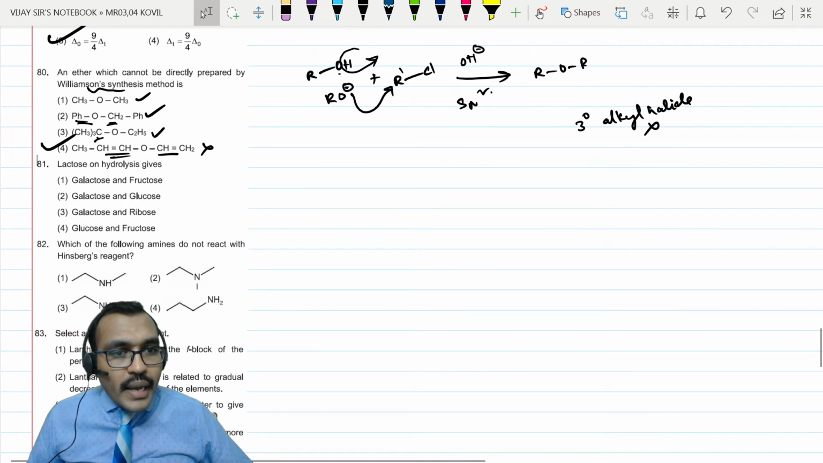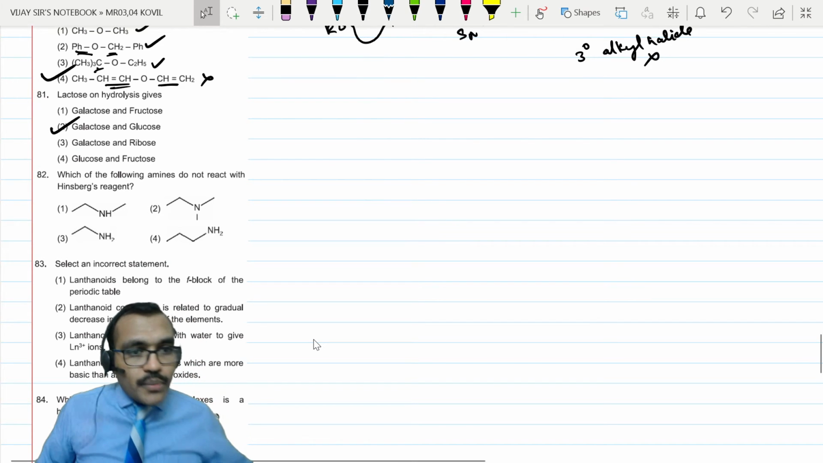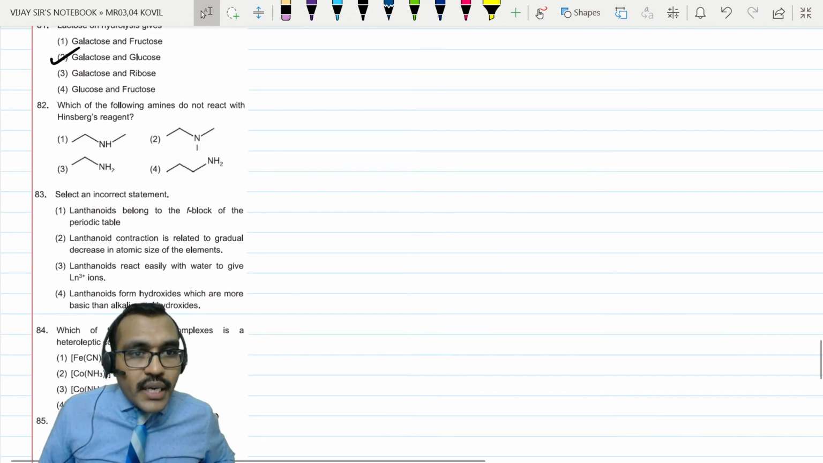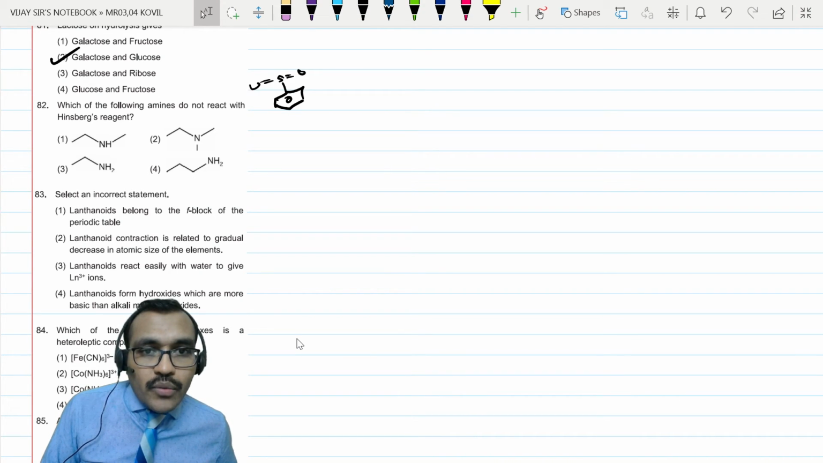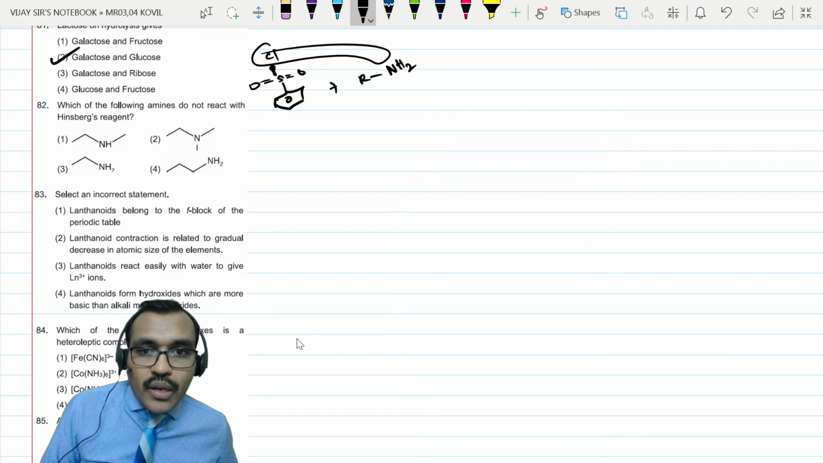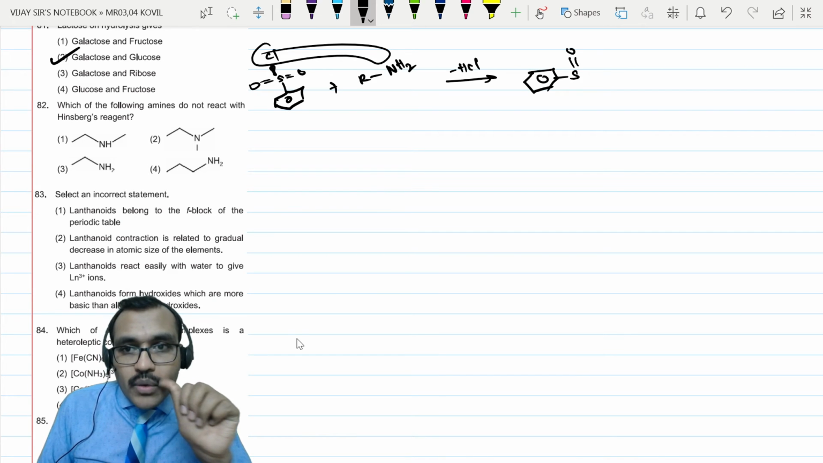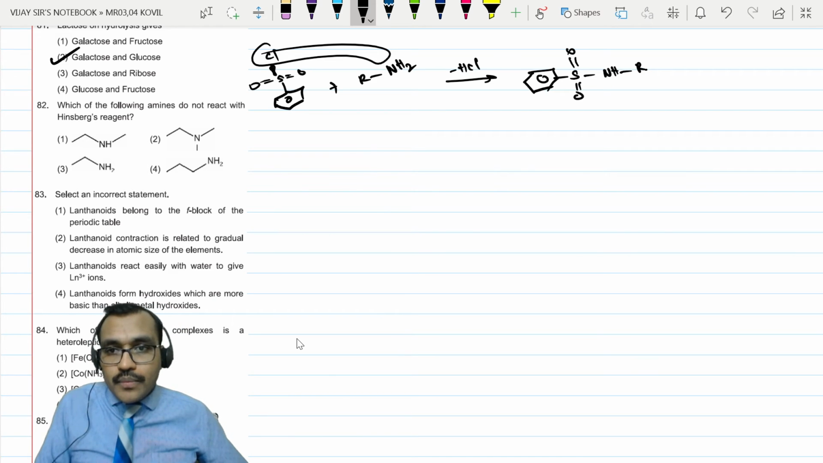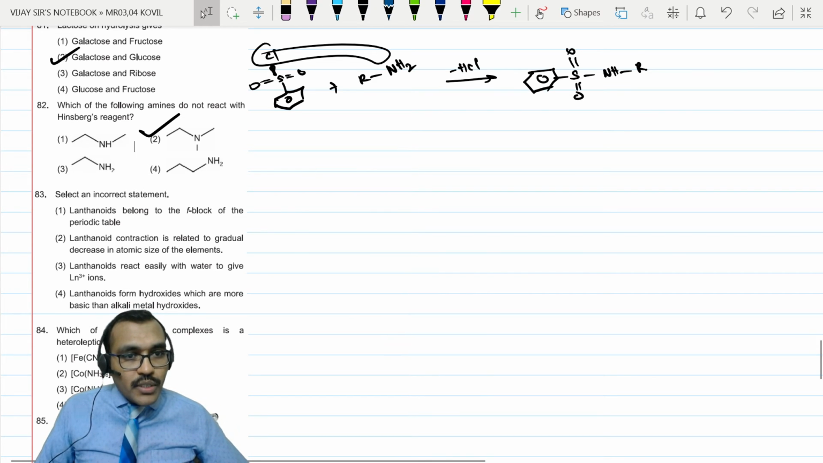Lactose. Lactose means it is glucose and galactose. Glucose and galactose, option 2. Which of the following does not react with Hinsberg reagent? Hinsberg reagent means S double bond O Cl, right? So what happens if it is allowed to react with amines? HCl will be lost, forming S double bond O NHR or NR2. But in case of tertiary amines, it is not possible. So answer option 2 is not possible.